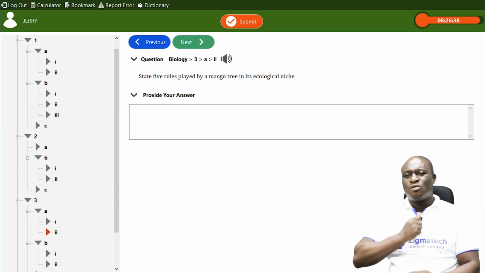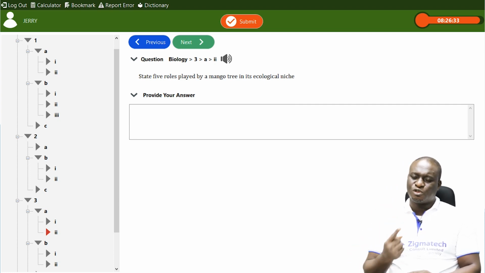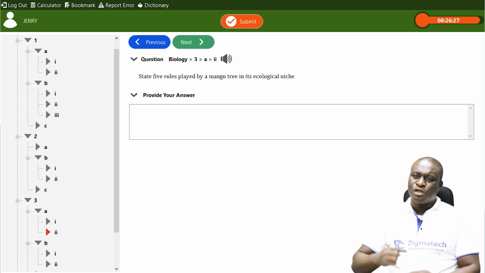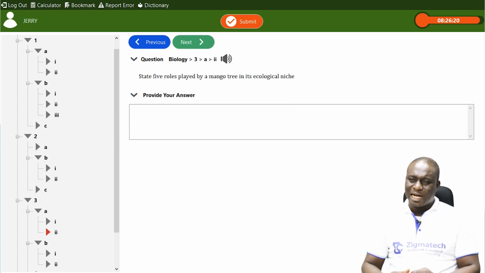So they take in carbon dioxide, carry out photosynthesis, and one of the byproducts of photosynthesis is oxygen that is being released back into the atmosphere. So they also help to purify the atmosphere by increasing the amount of oxygen in the atmosphere.